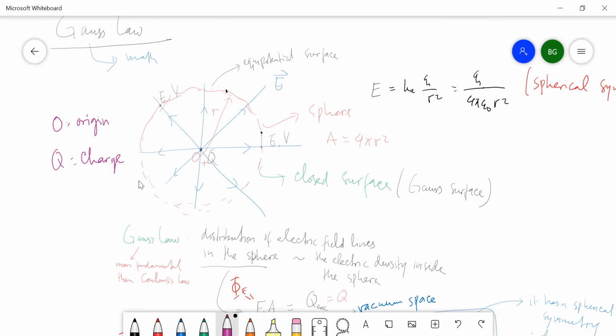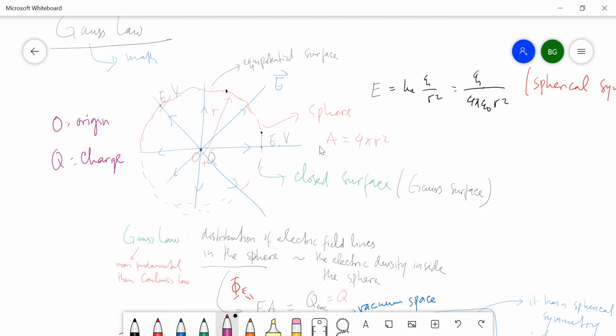Kalau saya buat permukaan bola dengan radius R, maka besar medan listrik di permukaan bola ini sama, asal radiusnya sama, tetapi arahnya berbeda di setiap titik. Besar medan listrik adalah Q dibagi 4 pi epsilon 0 R kuadrat.